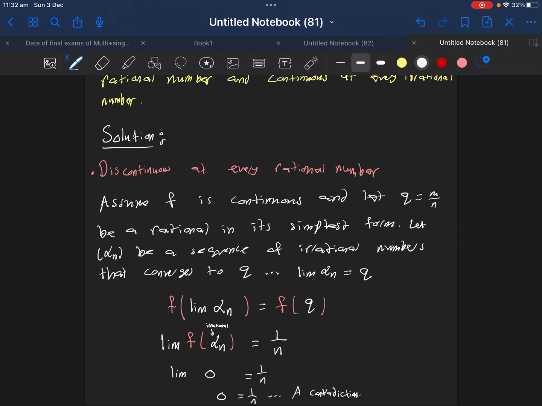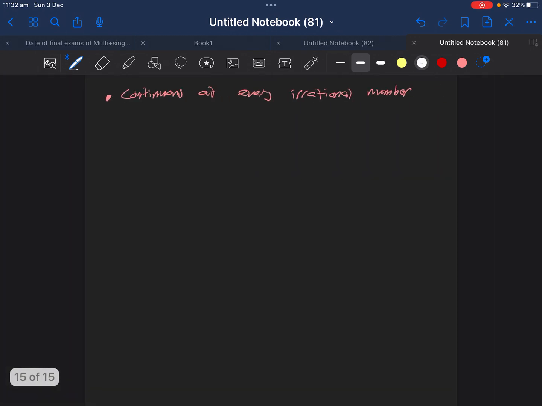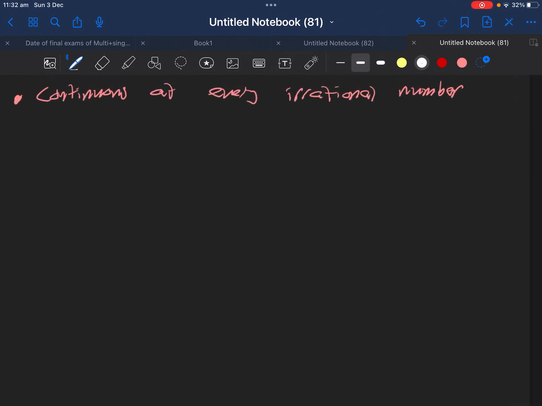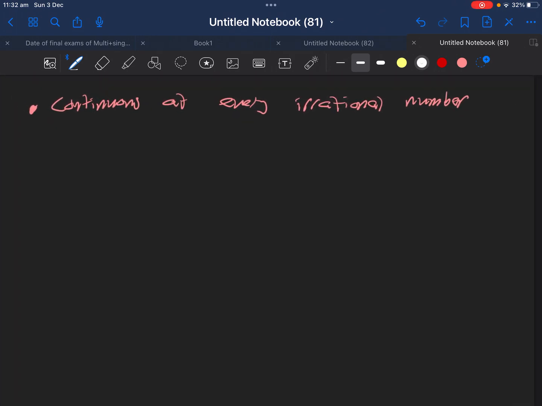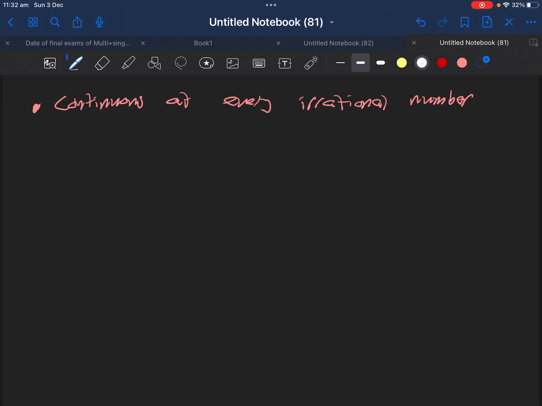Now, for the second part of the proof, we will use the epsilon-delta definition of continuity. Why? Because here I need to prove that this function is continuous at every irrational number. So how are we going to do this?